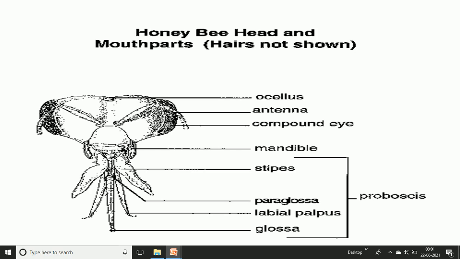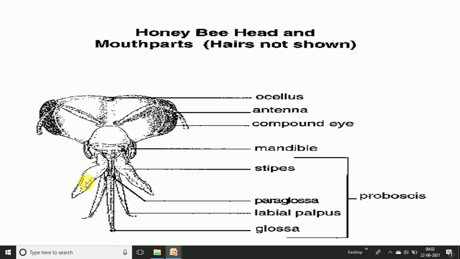Then the stipes, which are part of the maxilla. The lacinia, galea and cardo parts are reduced. Only the stipes part is extended as a large blade-like structure, so a stipes blade is developed.